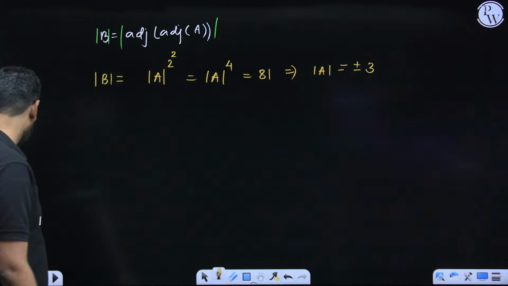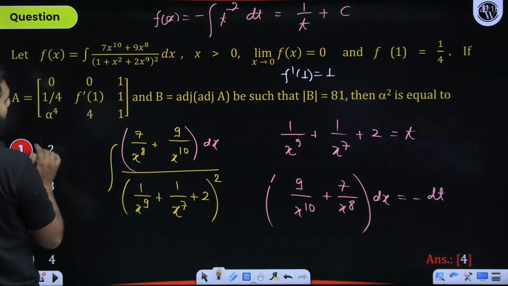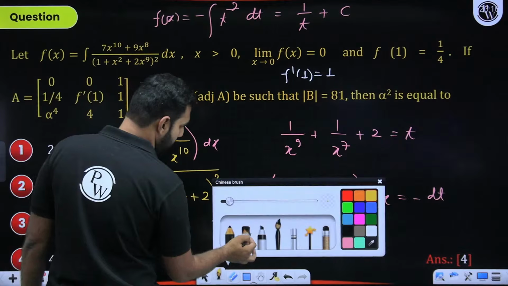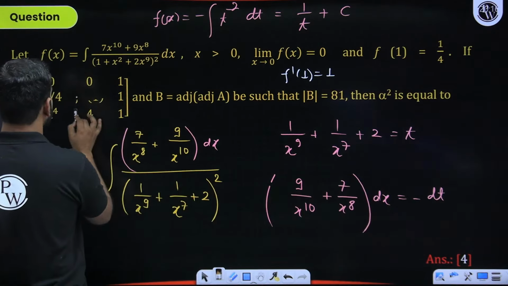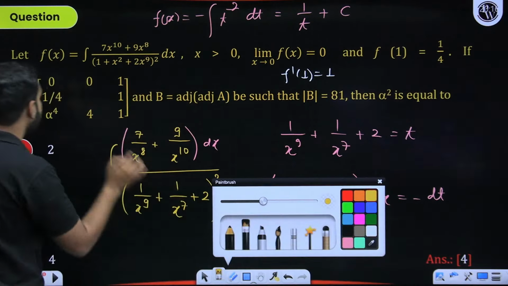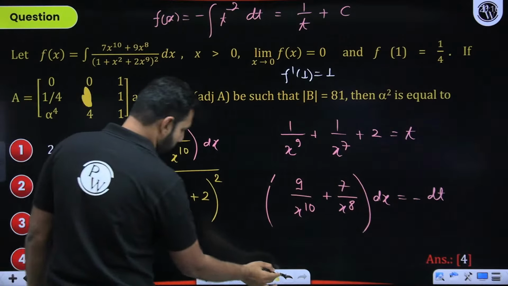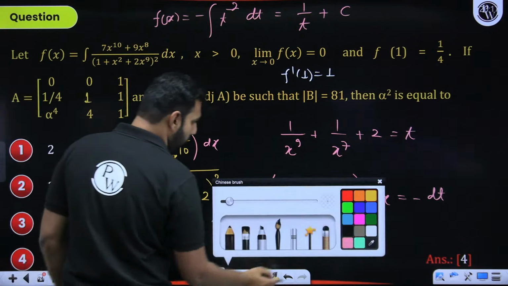Now let's talk about determinant of A. If I replace this particular part by 1 for a while to solve this question, because we have cracked f dash 1 to be 1. Hold on for a while, students. F dash 1 we have cracked as 1. Now how does it get solved?